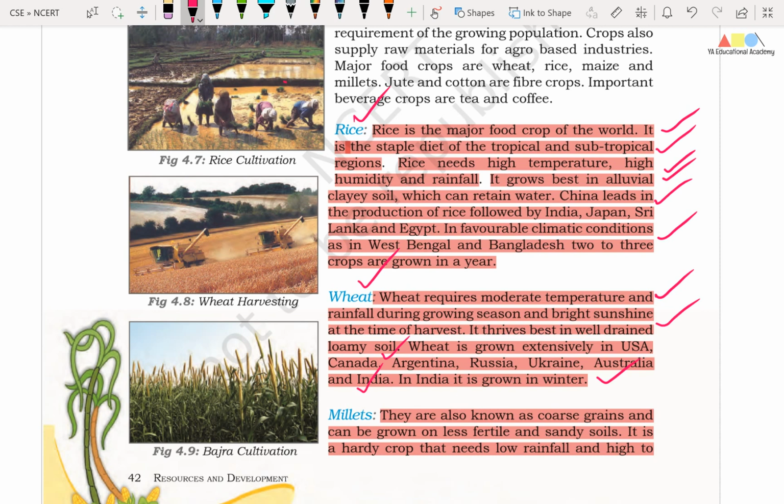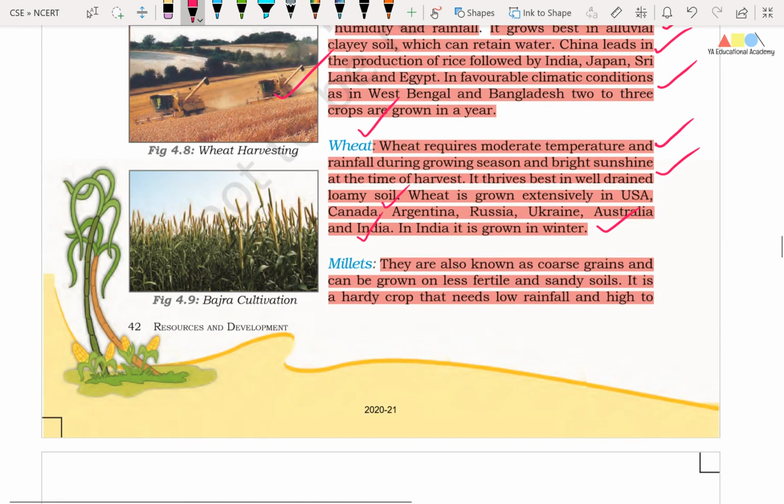Okay friends, in this picture you can see the transplantation of rice, and this is the paddy field, rice paddy field. In the second picture we can see the harvest of wheat. Right friends, in the third picture we can see the bajra cultivation, that is pearl millet.